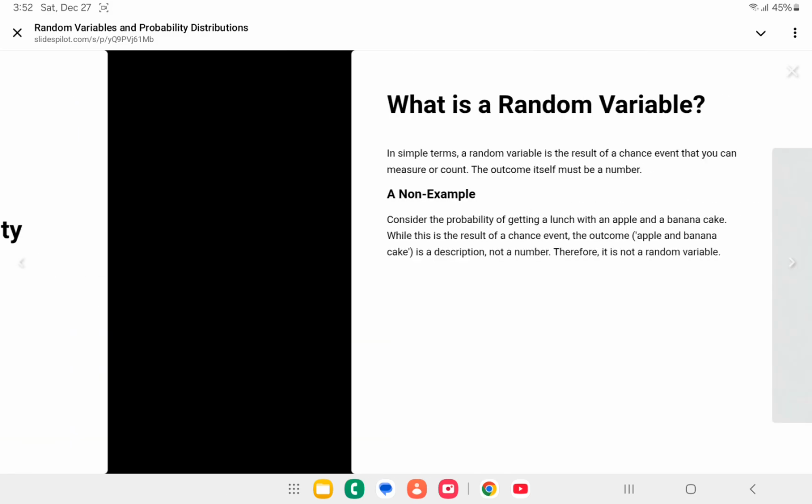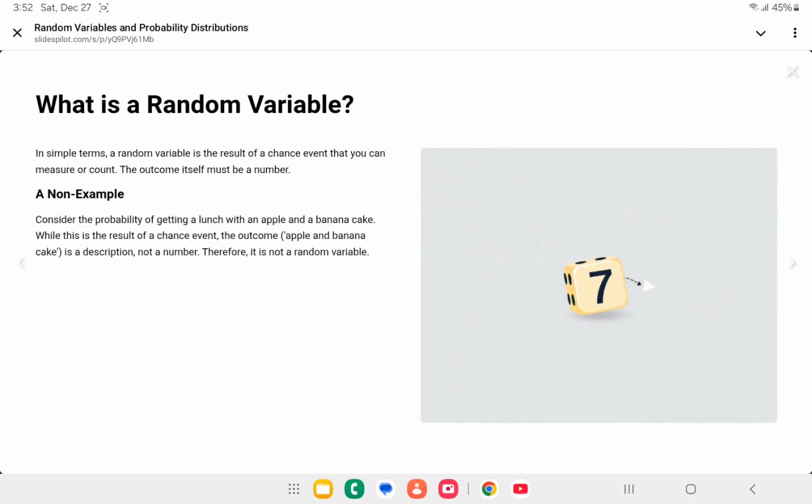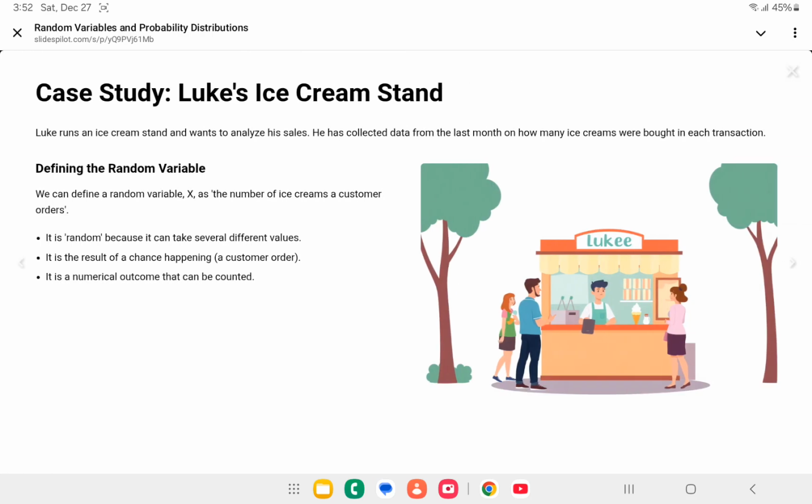In simple terms, a random variable is the result of a chance event that you can measure or count. For example, in our probability videos, we looked at the probability of getting a lunch with an apple and a banana cake. This was the result of a chance event, but it was not a random variable as it was not a number. We will use the following example to learn about things that are random variables.